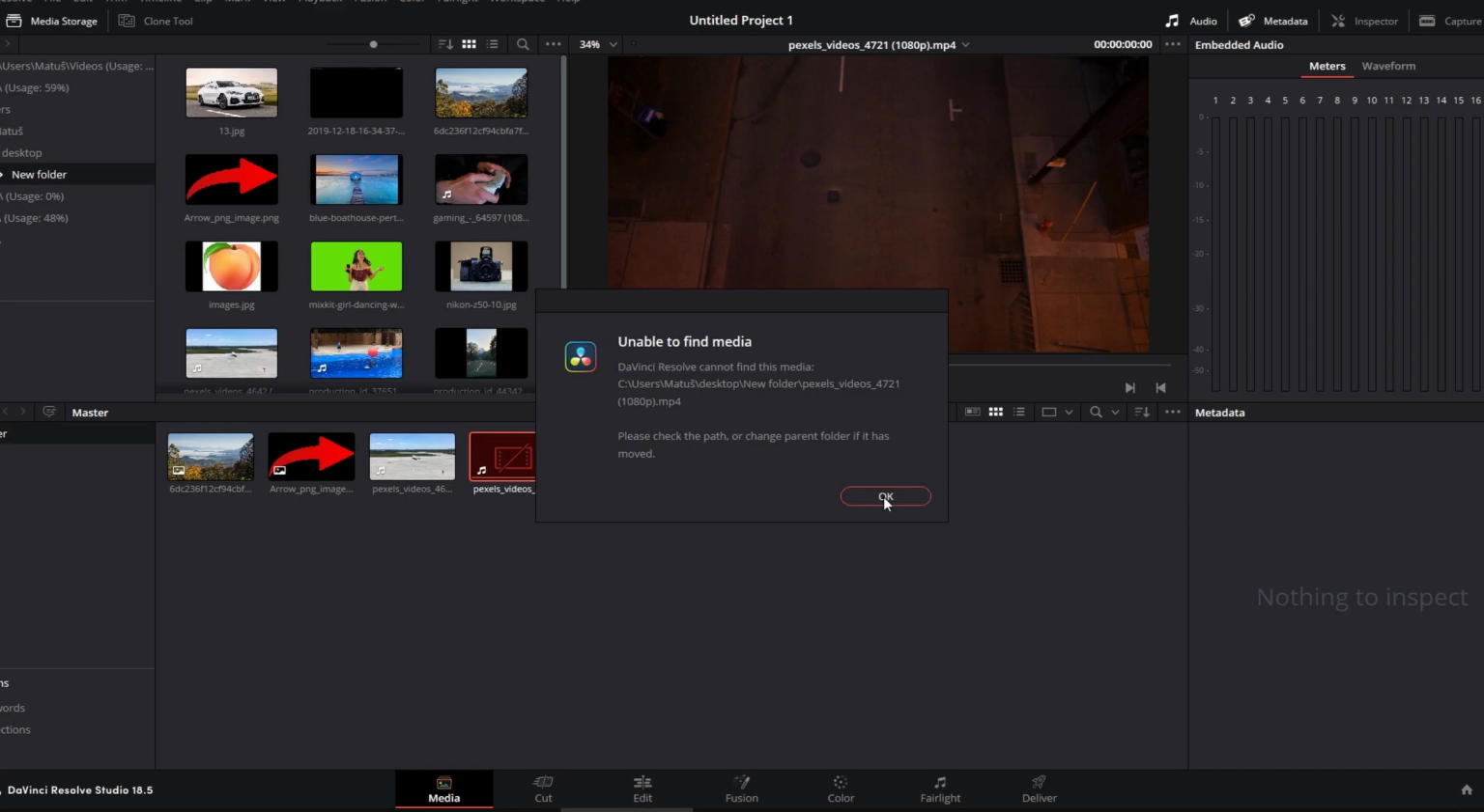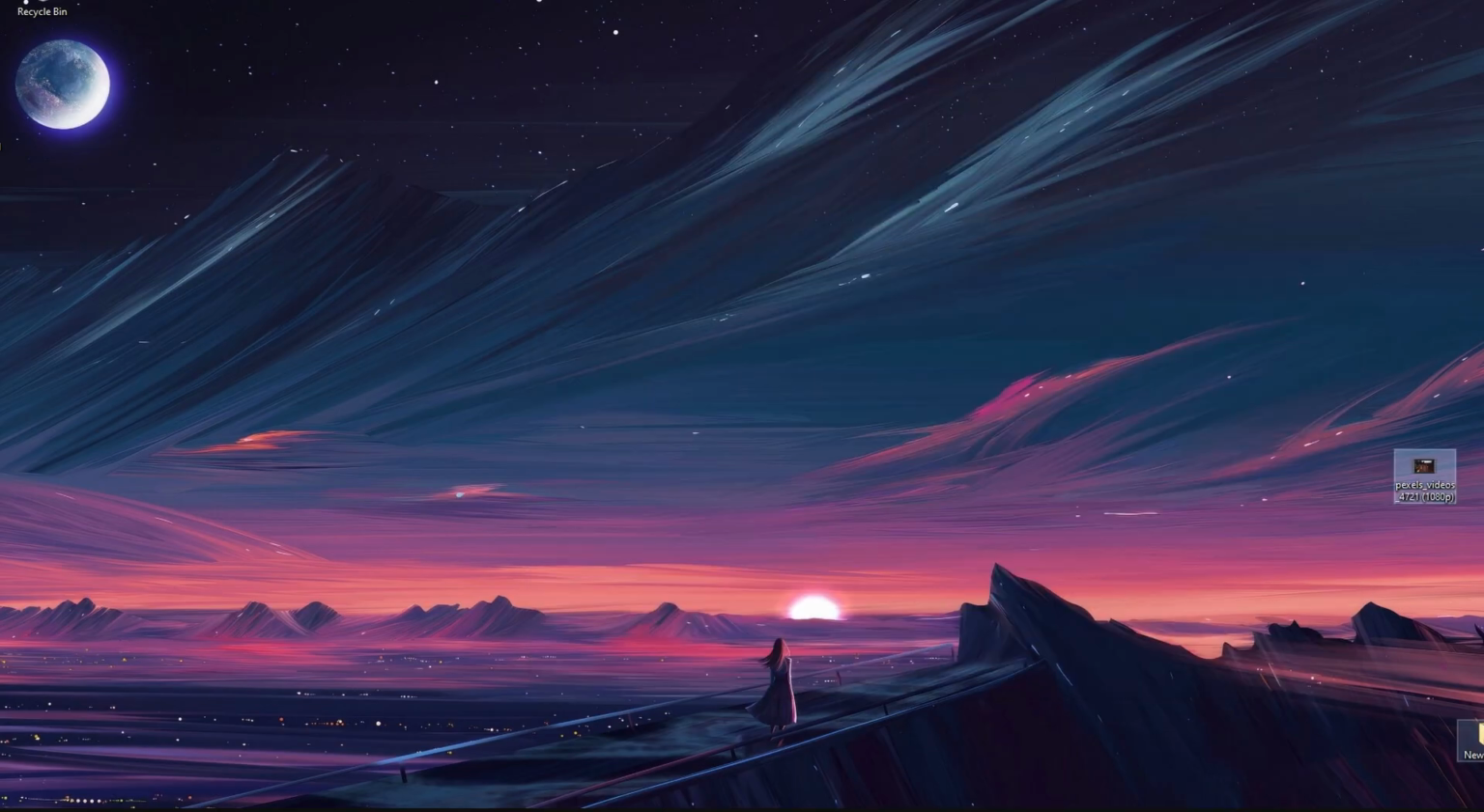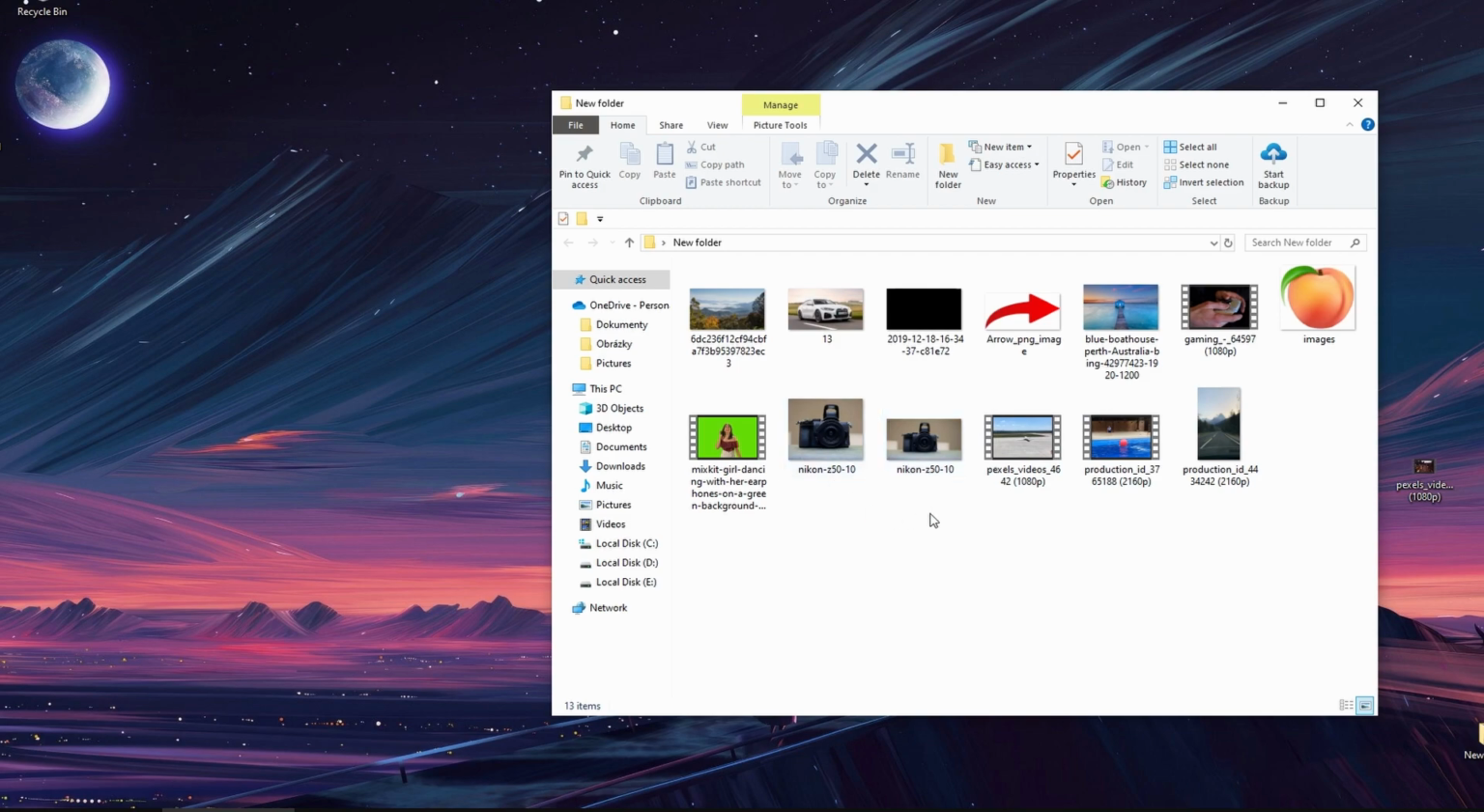Navigate to the specific path. If the clip is not found, it means it's been moved. Use the search icon by clicking it and search for the clip by its name. Once found, move it back to its original location and then click OK.